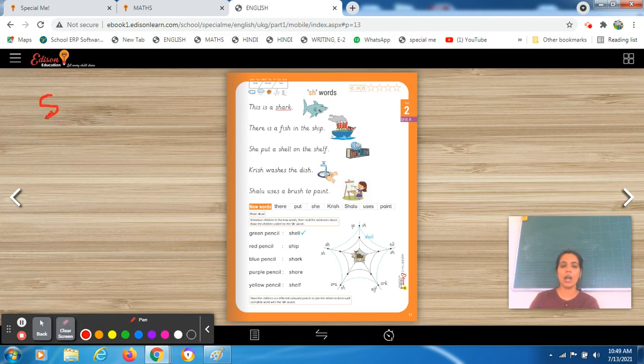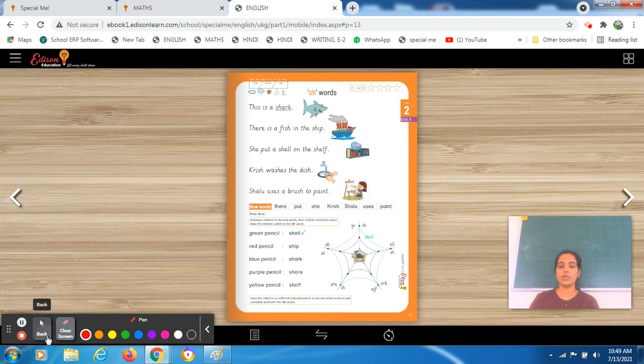SH will give you sound sh, right? अगर आप बार बार किसी भी चीज की प्रैक्टिस करते हो तो that means you are improving your concept, you are building your concept more strong. So the sound is sh, okay? It will give you sound sh. Which sound? Sh sound, okay? Now let's start this worksheet.